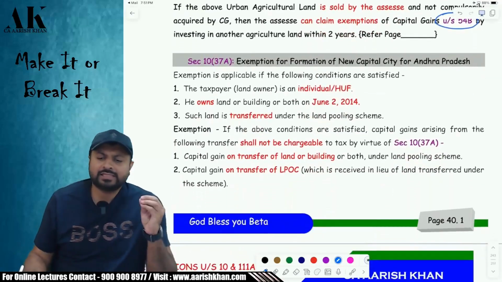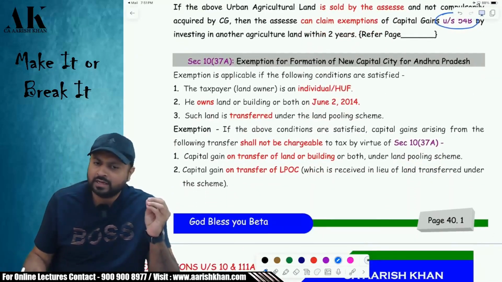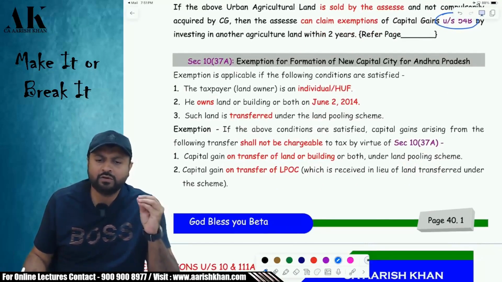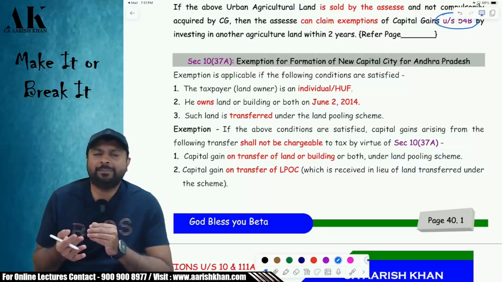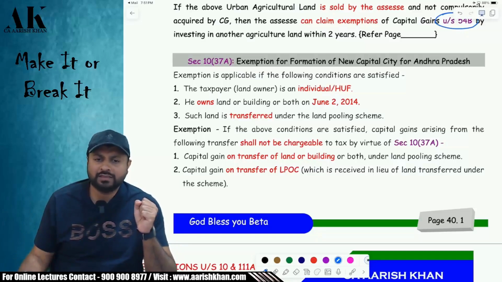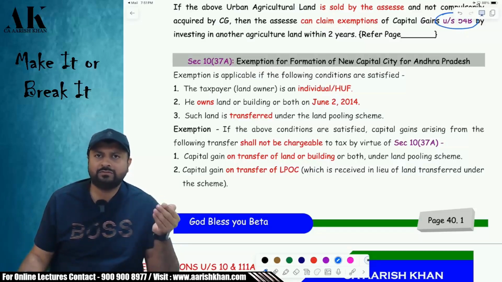Next one is a specific exemption, 10(37A), which has been made for the formation of the new capital city for Andhra Pradesh, that is Amaravati. What is happening in Amaravati? What has the government planned for Amaravati? 2nd June 2014 was the formation of what? Andhra Pradesh and Telangana, okay. That is the day on which the two states separated. Now, the government wants to make a separate capital city for what? For Andhra Pradesh, which was named as what? Proposed name was Amaravati.